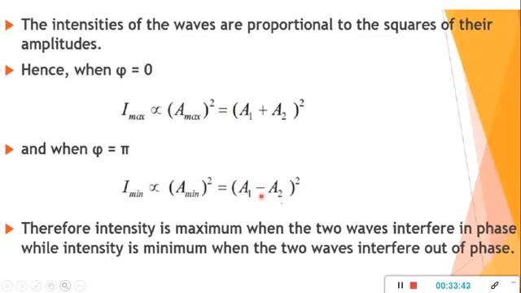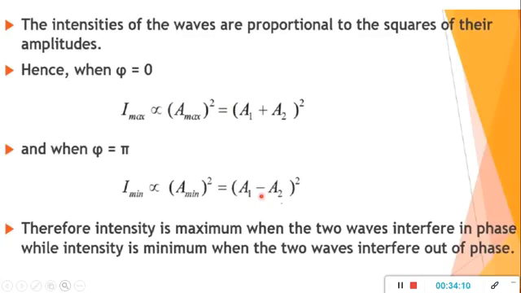So I hope it is clear to you all what is the meaning of superposition of waves, what are the types, constructive and destructive interference, and what is the difference between constructive and destructive interference, with the diagram I have tried to show you. Then next we have found the expression for resultant amplitude and the expression for special cases.